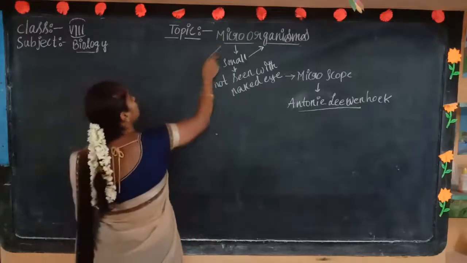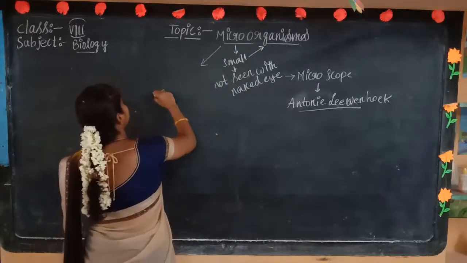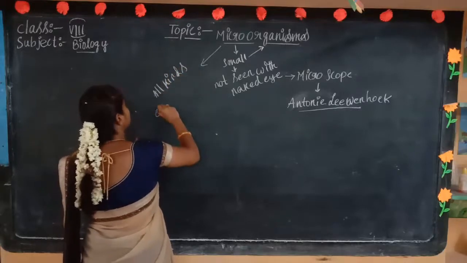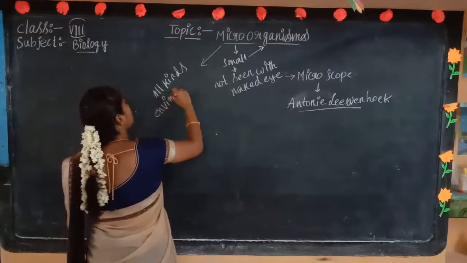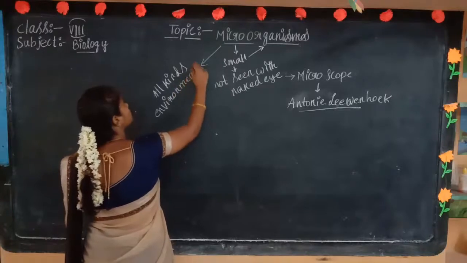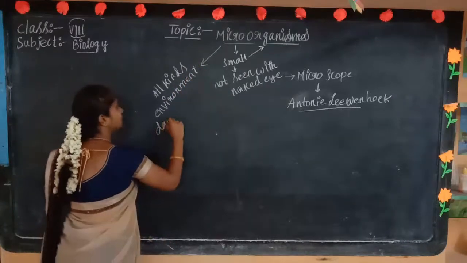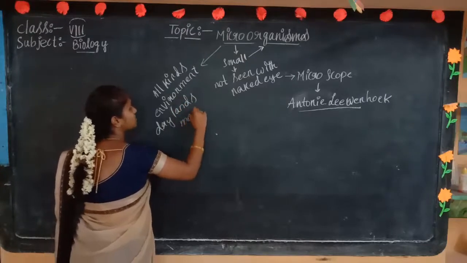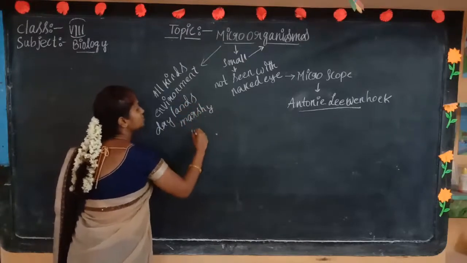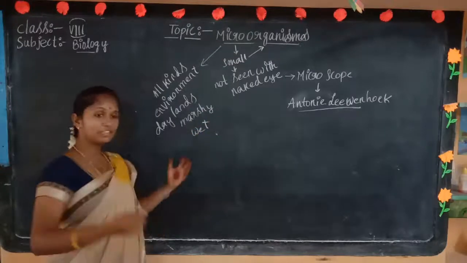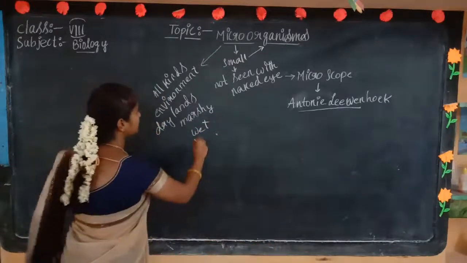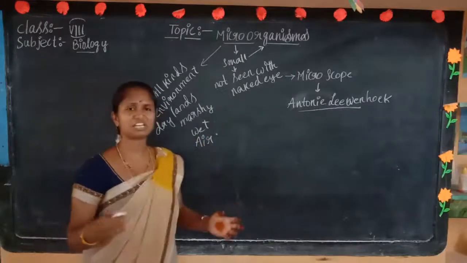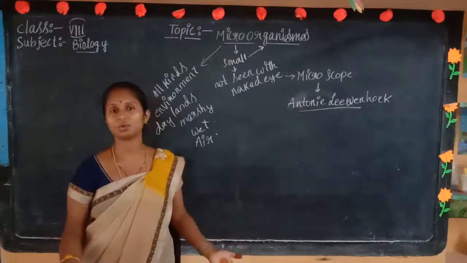These microorganisms are present in all kinds of environments, whether in dry lands, marshy lands, or wet lands. They are also present in the air. Microorganisms can live anywhere in the atmosphere.